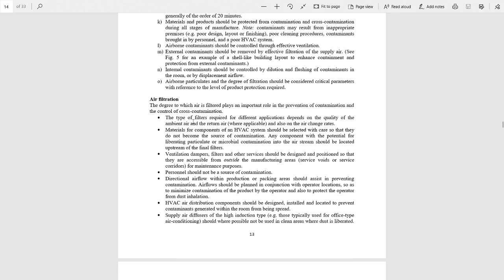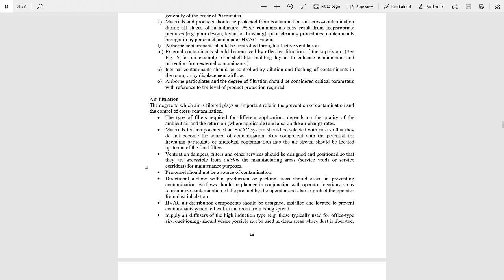Now we will discuss air filtration. Air filtration plays an important role in manufacturing. The degree to which air is filtered plays an important role in the prevention of contamination and the control of cross contamination. The type of filters required for different applications depends on the quality of the ambient air and the return air. Ambient air means the outside air, and the return air is the air which returns from the plant.